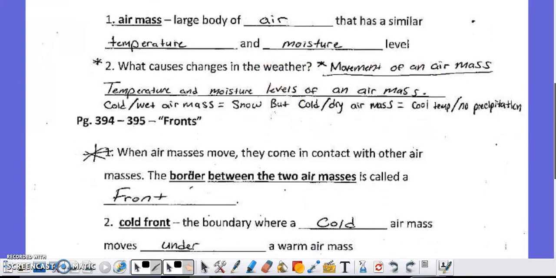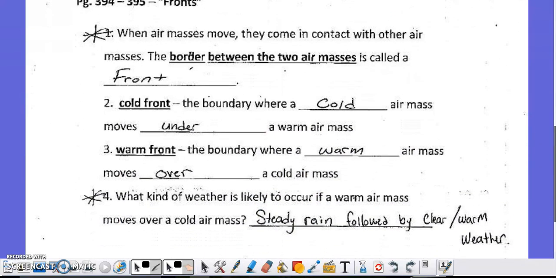We have warm air masses and cold air masses, and when they meet at a front, cold air masses will always be on the bottom. When they collide and the cold air mass goes under the warm air mass, that's a cold front, and when the warm air mass is moving over the cold air mass, we have a warm front. When we have a warm front, the likely weather to occur is steady rain followed by clear and warm weather.